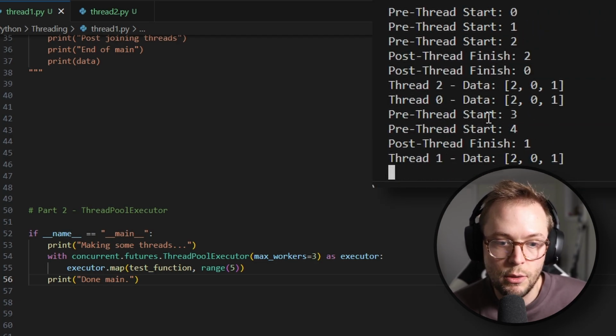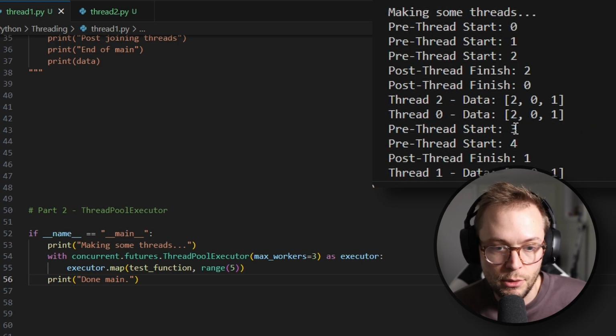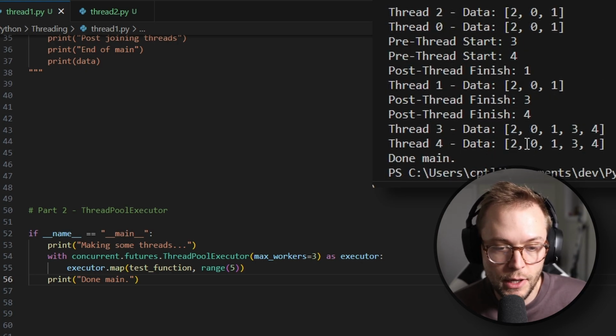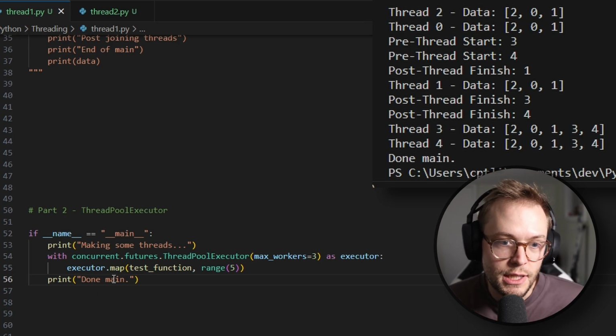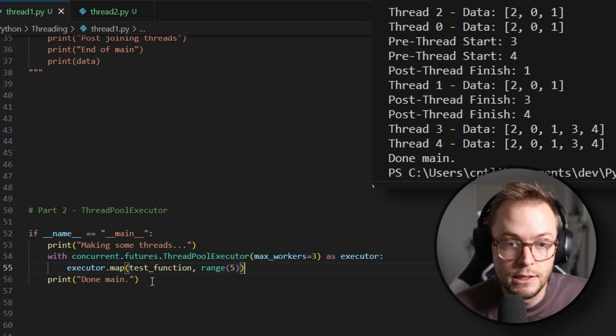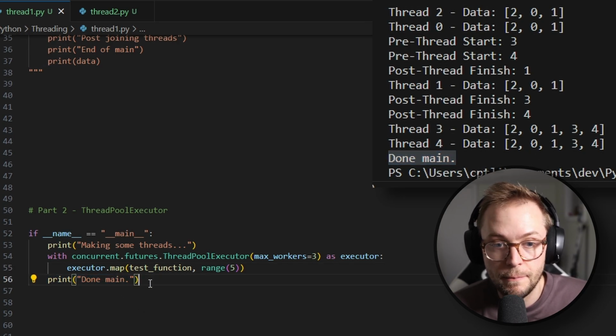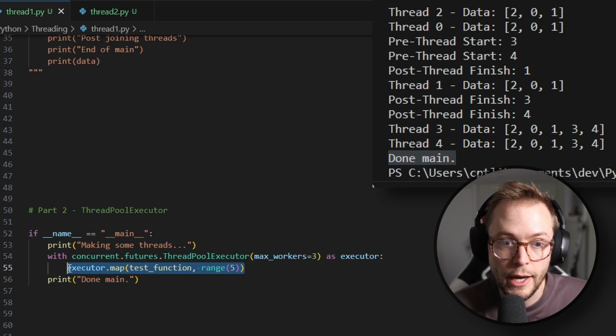So we can see that threads 0, 1, and 2 have started. Then we see thread 3 and 4 have started. And then our final is 2, 0, 1, 3, 4. So you might notice that this actually blocked, right? We got to the end, but we didn't actually see done main until the very end, even though we were executing our threads here. Now, that's pretty cool.